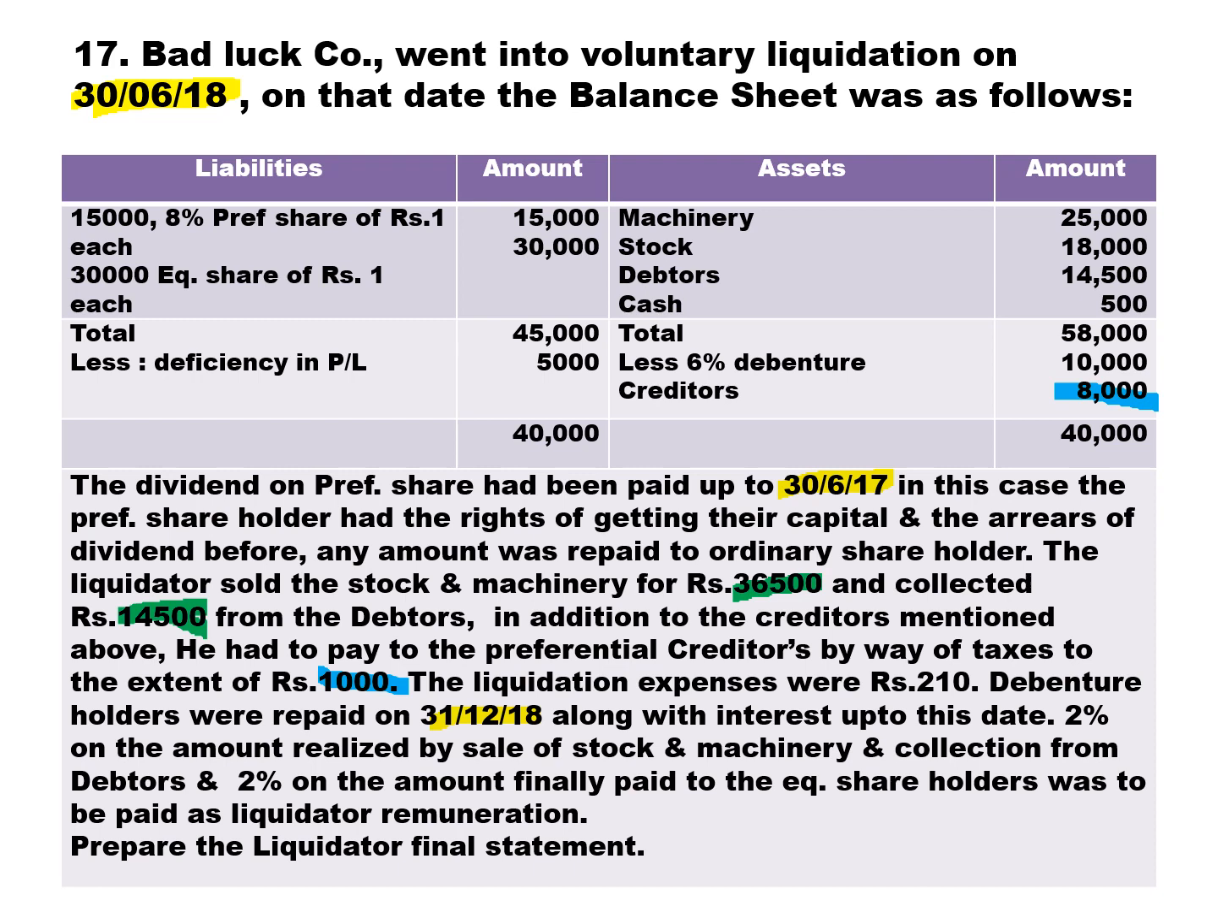Next, what we have, 2% on the amount realized. I repeat, 2% on the amount realized by sale of stock and machinery and collection from debtor, and 2% on the amount finally paid to equity shareholders was to be paid as liquidator remuneration.